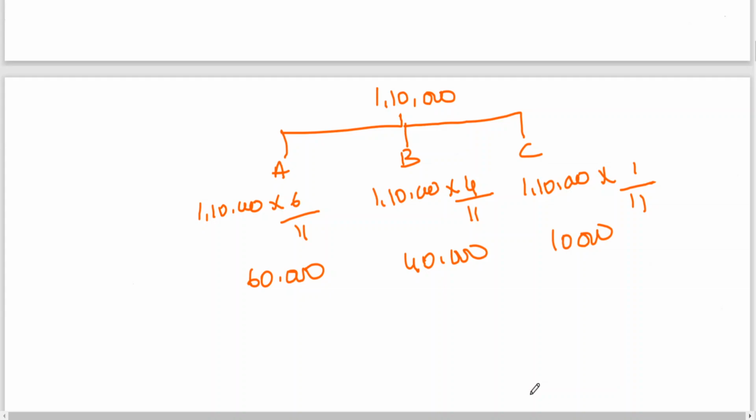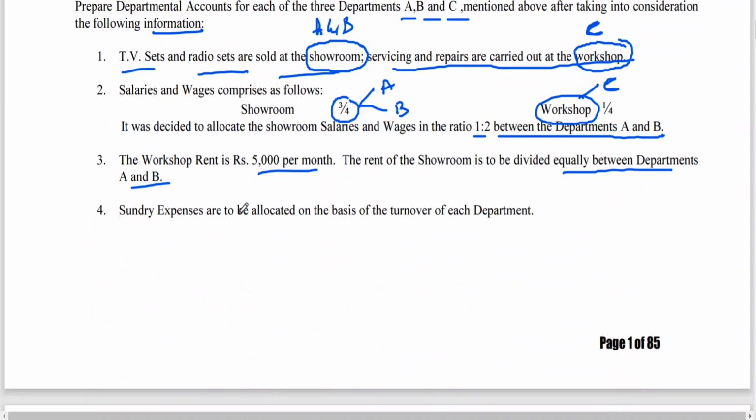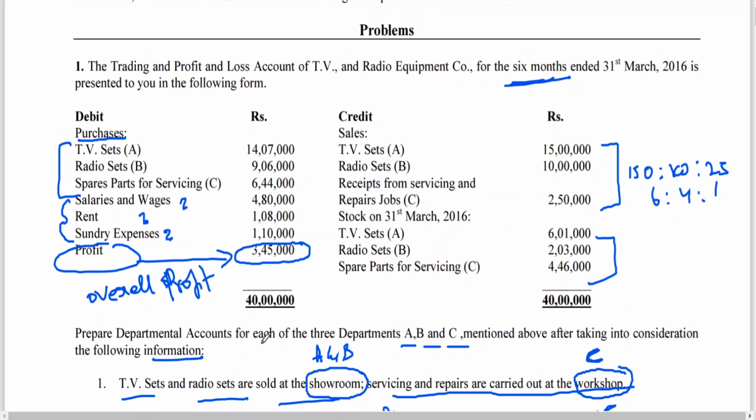Now the question is asking us to prepare department accounts for each of the 3 departments A, B, C mentioned above after taking into consideration the following information. Okay, so we can start.